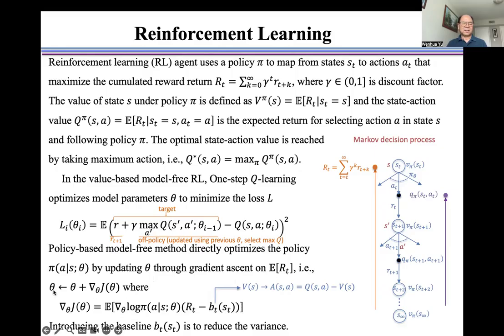Namely, we update theta using this formulation, where the gradient is calculated from this formulation. If we use the state value V as the baseline, then this term becomes the advantage function A. Introducing the baseline b_t is to reduce the variance.